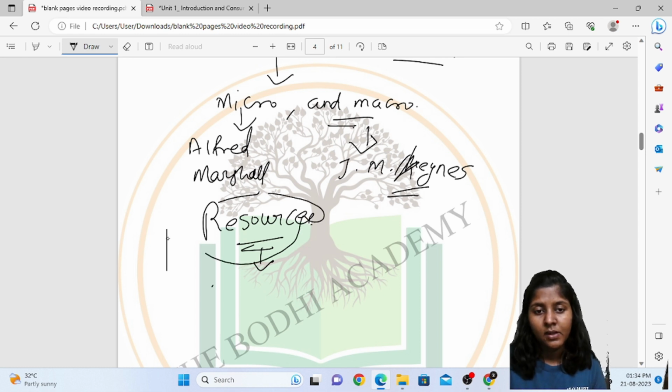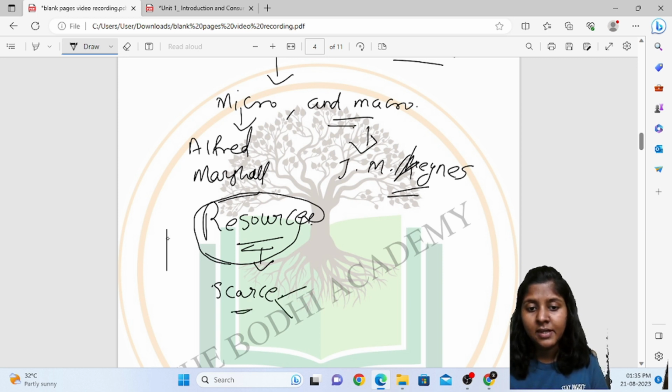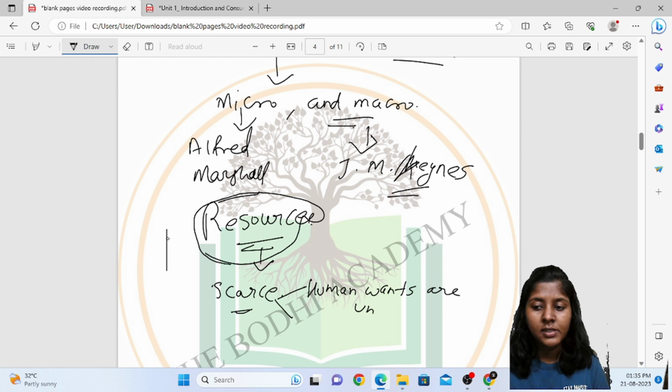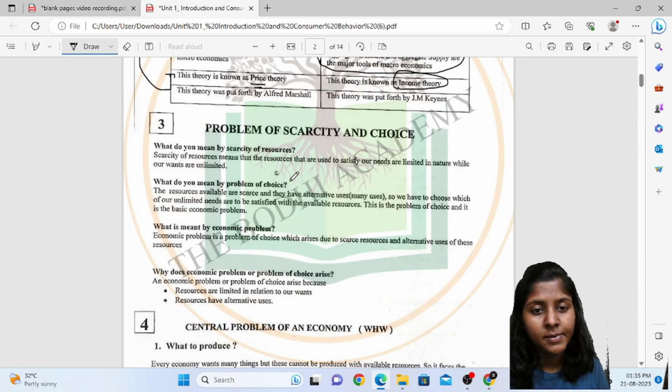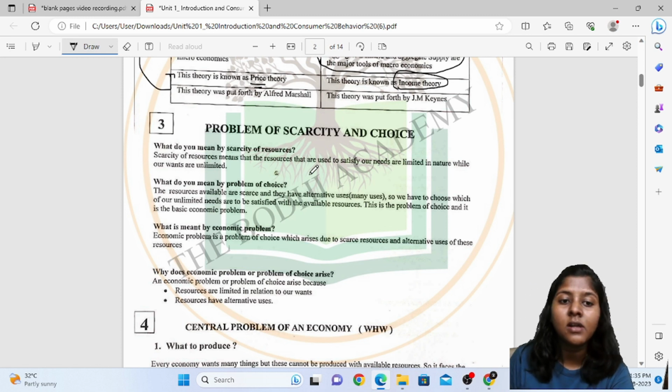There are types of resources available in nature, and they are scarce in nature, while human wants are unlimited. So scarcity of resources means that the resources used to satisfy our needs are limited, while our wants are unlimited.